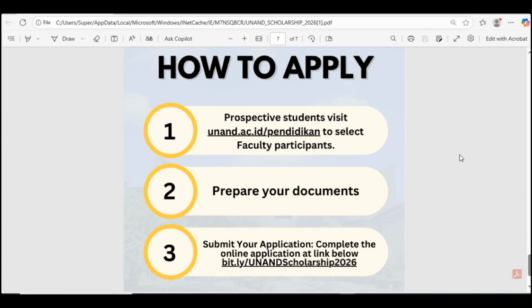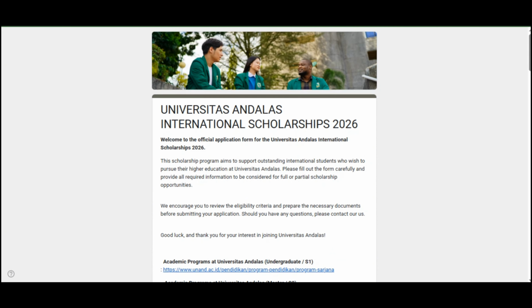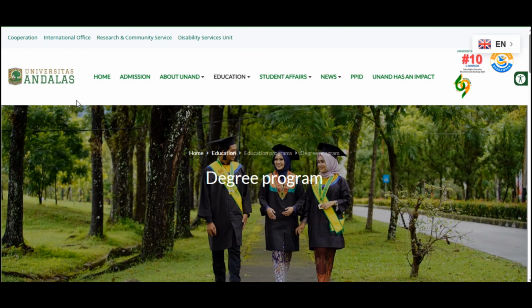As you can see, we are now on our computer screen, so we will be starting our application. How to do the application? So this is the application form, the Google form for the scholarship. You will be submitting this.